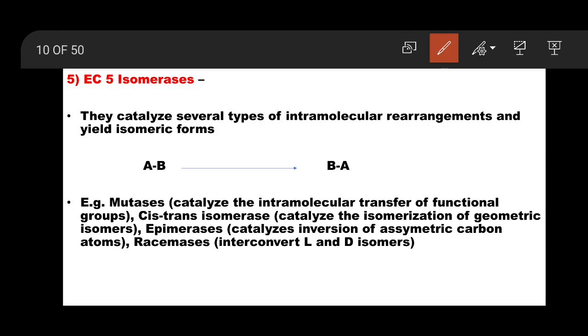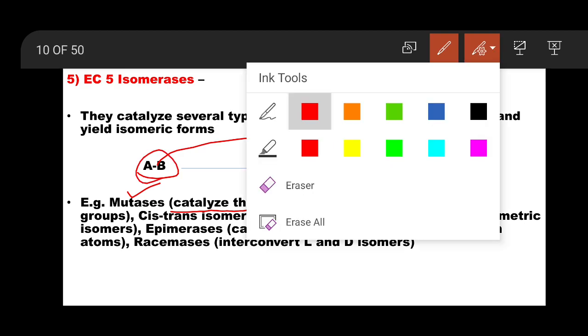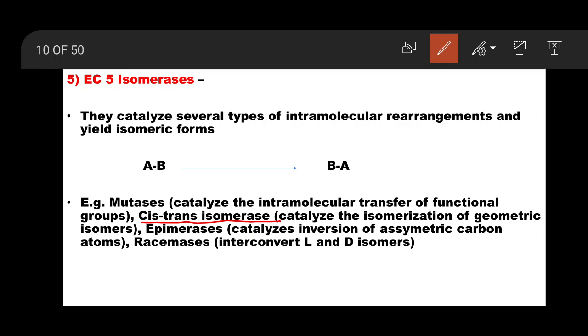Examples देखिए क्या क्या है. Mutases. Mutase is a group of enzymes. So they catalyze intramolecular transfer of functional groups. So functional group का transfer होगा एक ही मॉलिक्यूल, सेम मॉलिक्यूल के अंदर. ये इंपॉर्टेंट है, ये दूसरे मॉलिक्यूल के ऊपर लेके नहीं जा रहा है, सेम मॉलिक्यूल के ऊपर ही अरेंजमेंट होगा. Cis trans isomerase, that you might have studied in your 11th, 12th standard, cis trans isomerism.